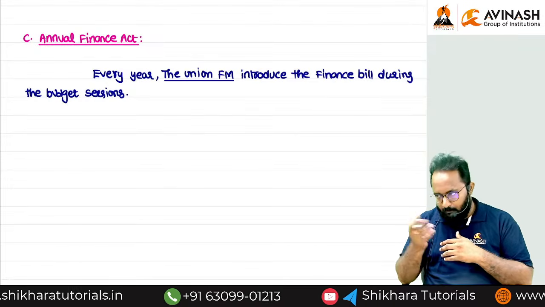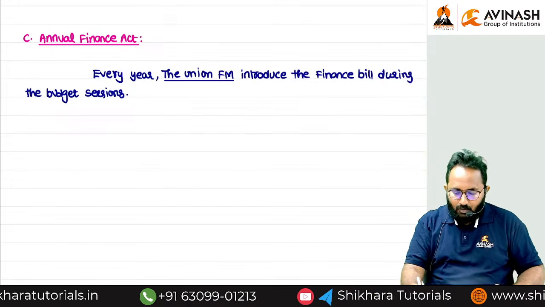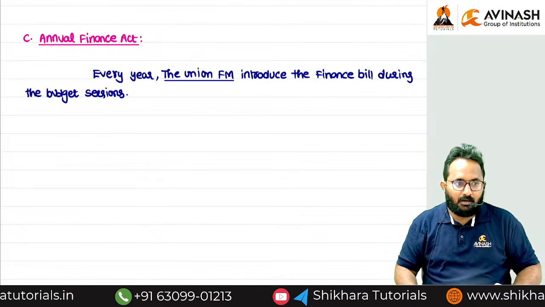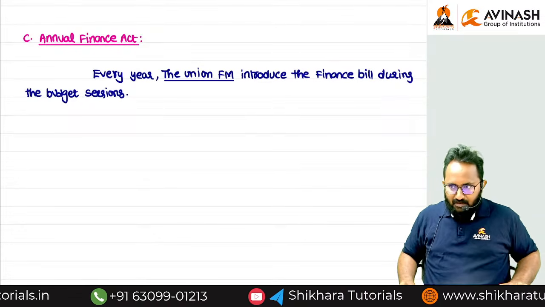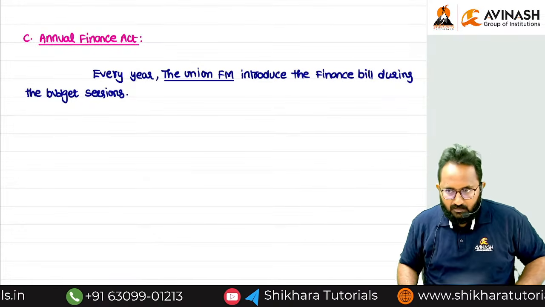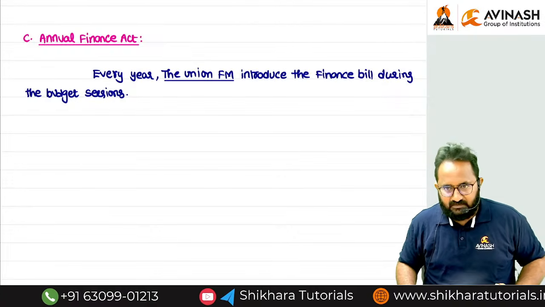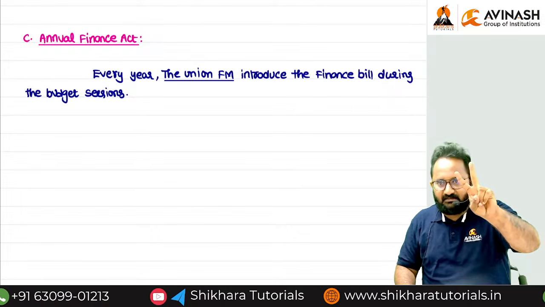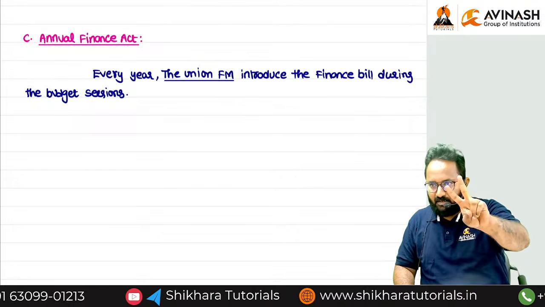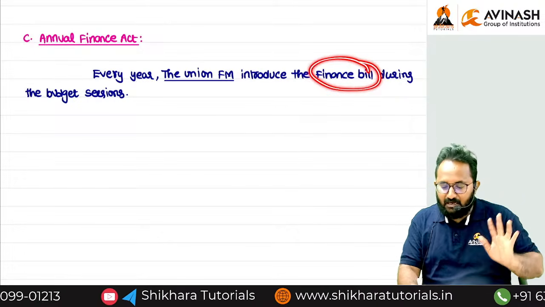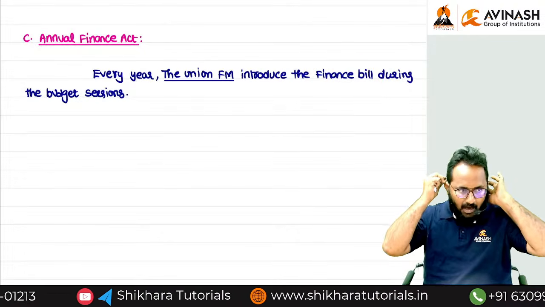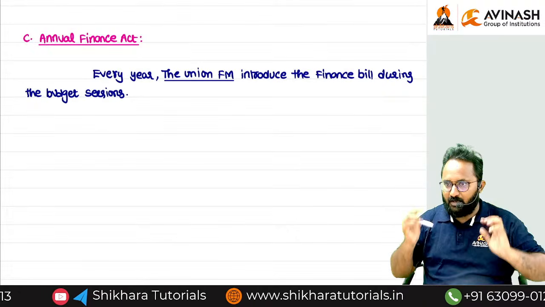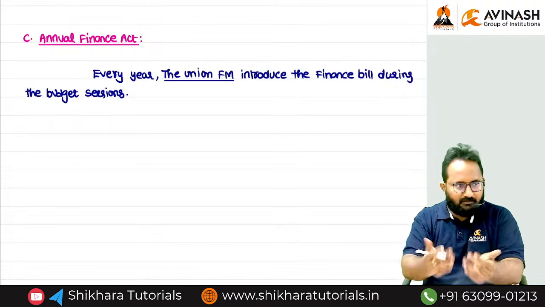For his or her approval, automatically now this bill will be converted into what act? Once a bill is introduced in the budget session, it needs to get approval in two stages. The first stage is both the houses of Parliament. The second stage is the President of India. Then only this bill will be converted into an act. This is called the Finance Act. Every year this is the procedure.